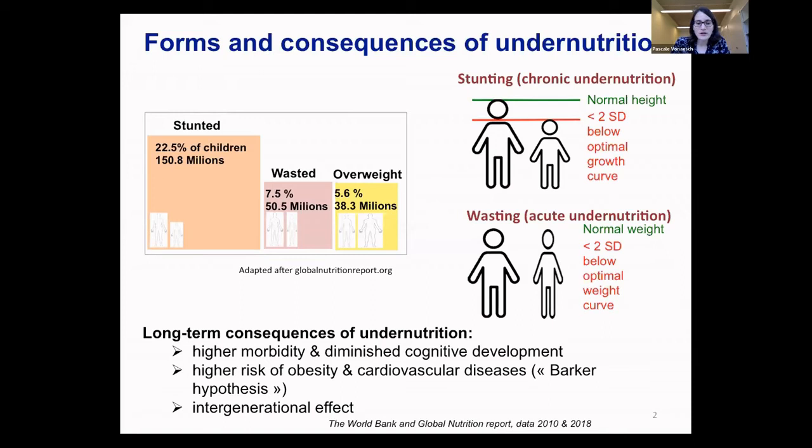Undernutrition has very severe long-term consequences. They include higher morbidity, also diminished cognitive development. Further, children that are undernourished in early life have also higher risk of obesity and cardiovascular disease in later life. And second, and most importantly, there's also an intergenerational effect. So basically, mothers that are stunted are also at higher risk of having stunted children themselves.